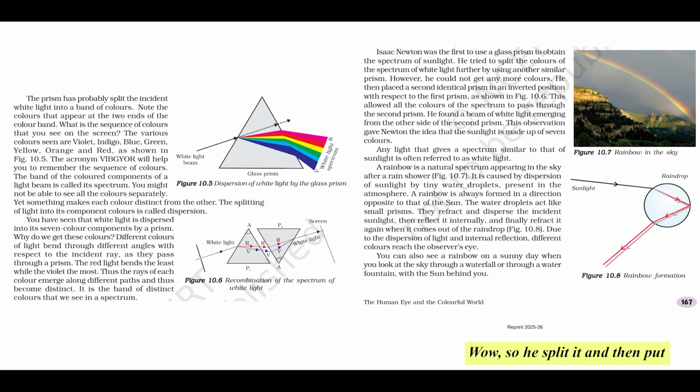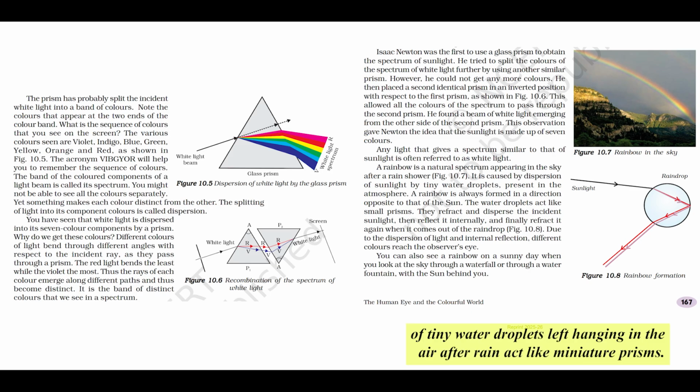Wow, so he split it and then put it back together. Exactly. This conclusive experiment proved, beyond doubt, that sunlight, which looks white, is actually made up of these 7 distinct colors. Dispersion is reversible. That's a landmark experiment. Absolutely. And this understanding of dispersion leads us directly to explaining nature's most spectacular display, the rainbow. A rainbow is basically a natural spectrum we see in the sky, usually after rain, and always in the direction opposite to the sun. How does it form?